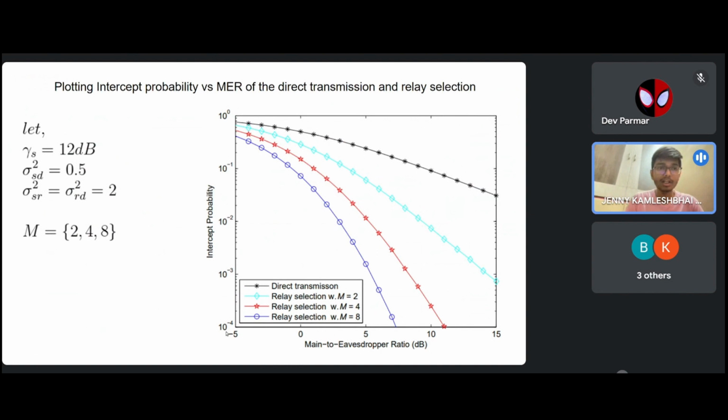Next, we will look at intercept probability versus MER. For the same parameters, when we plot intercept probability, we can see that on increasing the number of relays, the probability is less. So if intercept probability is less, then the eavesdropper's chances of successfully identifying the transmission would be less.